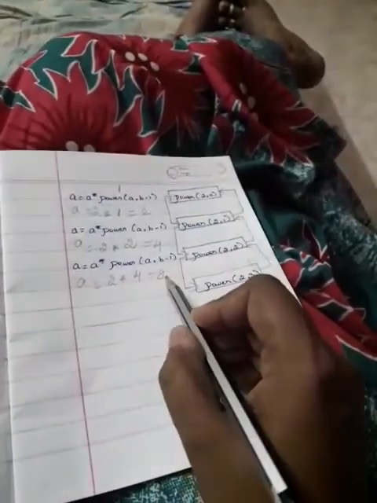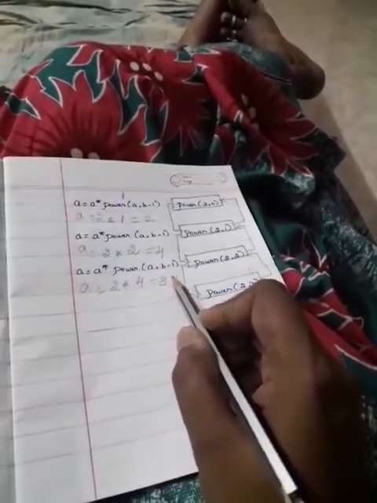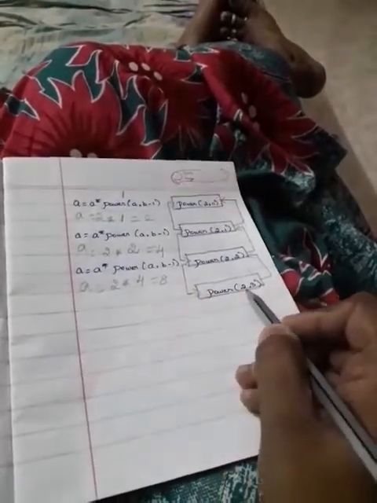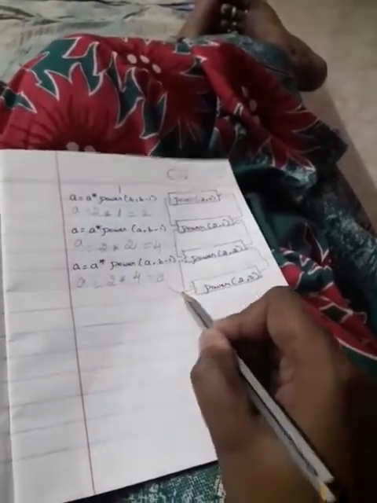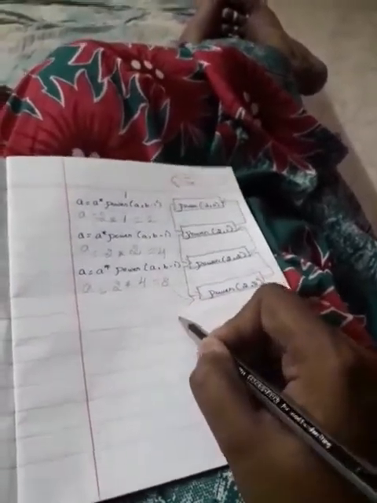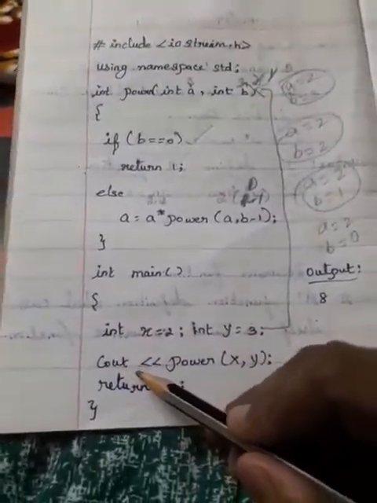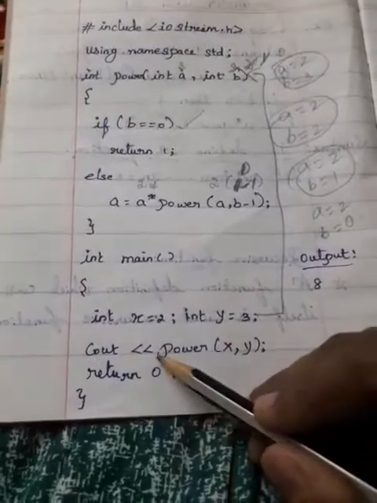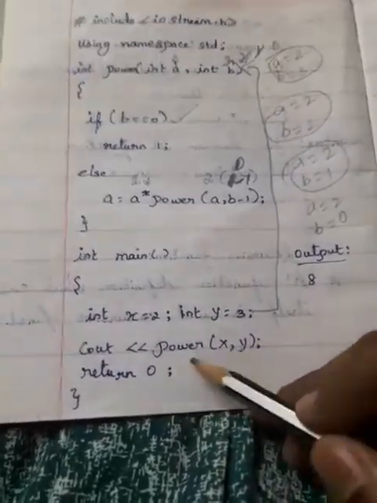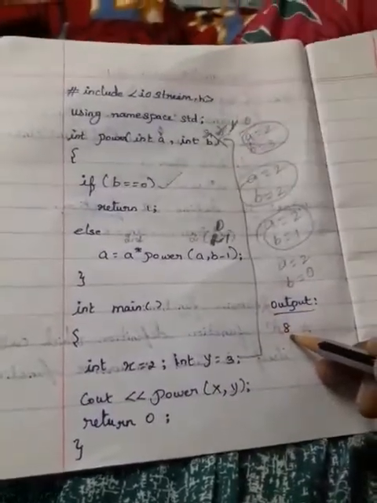So it checks where the function began, that is power of 2 comma 3, and now it returns to the first function, so the a value is 8. Now look at the program. Here we have not given any calculation, we just mentioned cout less than power of x comma y. So it becomes the value 8, and that output is what is displayed in the program.